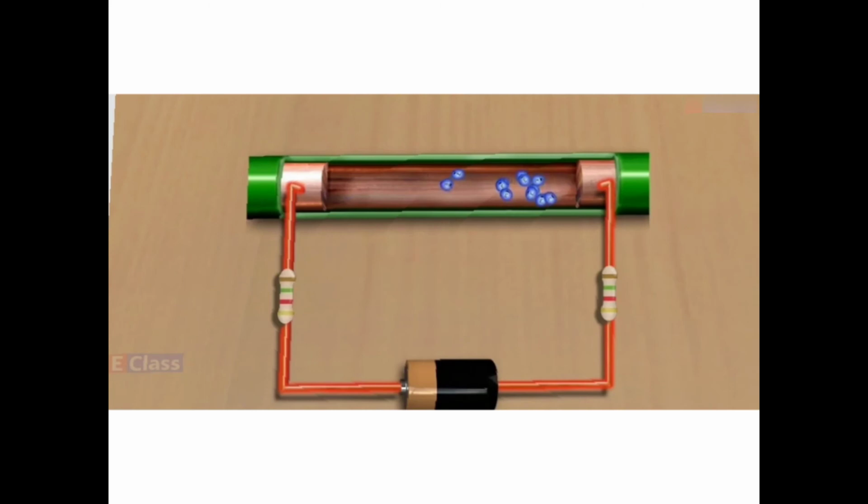Remember how the heat is generated. Whenever the cell, see in front of you, you have a cell here. When a resistor is connected, it produces... the current is traveling through the entire circuit, and because of the collision between the electrons, the heat is produced, and this is called the heating effect of the current.